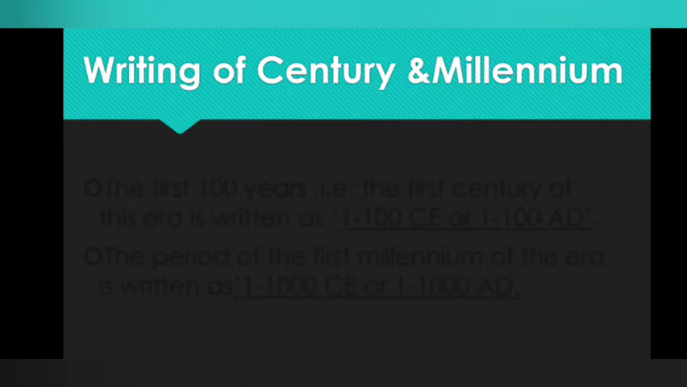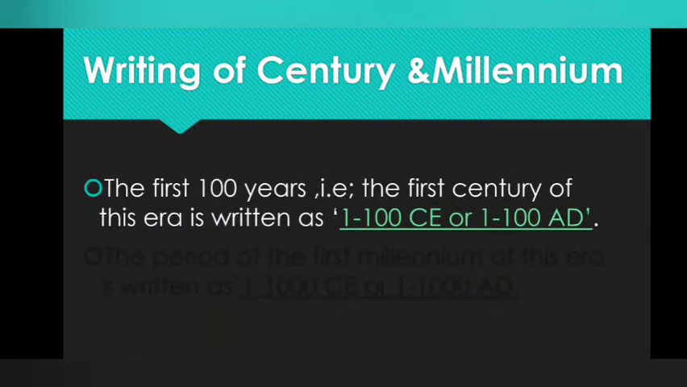Writing of century and millennium. The first 100 years, that is, the first century of this era, is written as 1 to 100 CE or 1 to 100 AD. Both are the same. Let's continue.